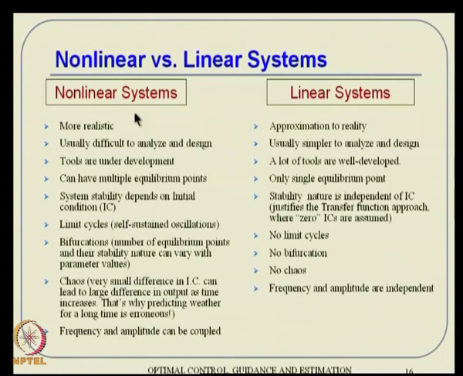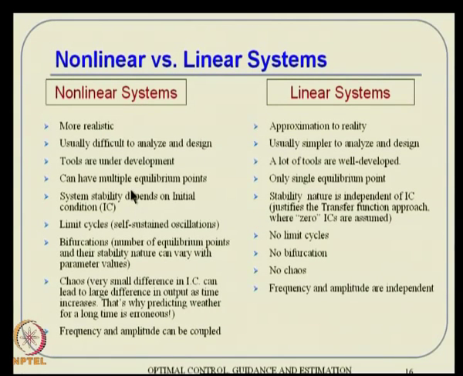But the main difference you see for nonlinear systems, the difficulty starts from here. The system can have multiple equilibrium points. It is very easy to give examples, but for the sake of time, I will not give that. But suppose you take, let us say, x dot equal to x cube minus x. If you take x dot equal to 0, then x equal to 0 and plus or minus 1 will all satisfy. So, in the equilibrium sense, minus 1, 0 and plus 1 are all candidates actually. But if you take a linear system, that is not a choice actually. You will always land up with a single equilibrium point, and that equilibrium point happens to be the origin actually.